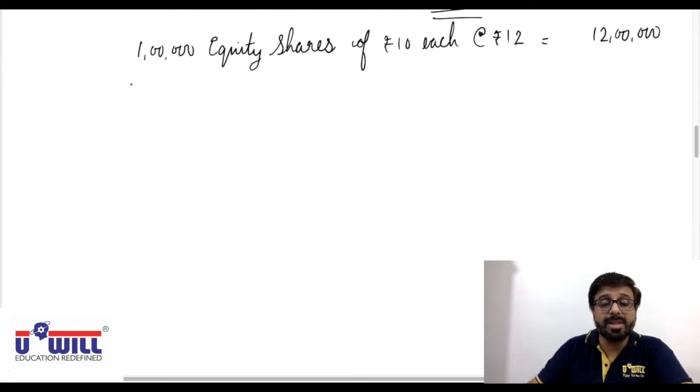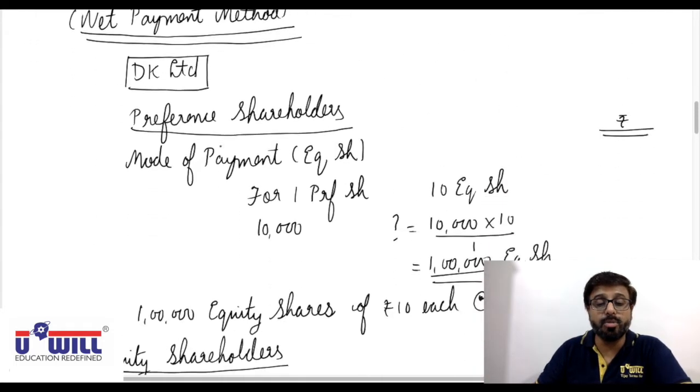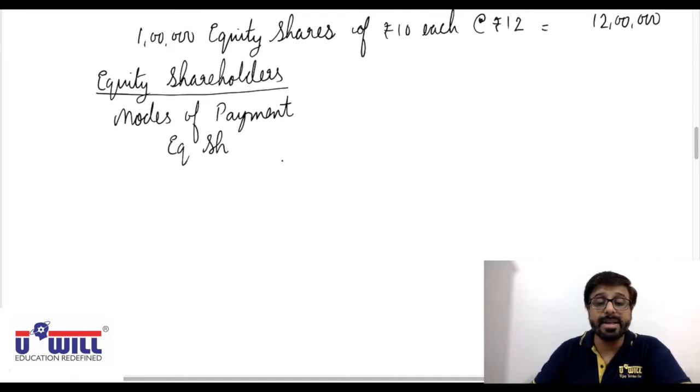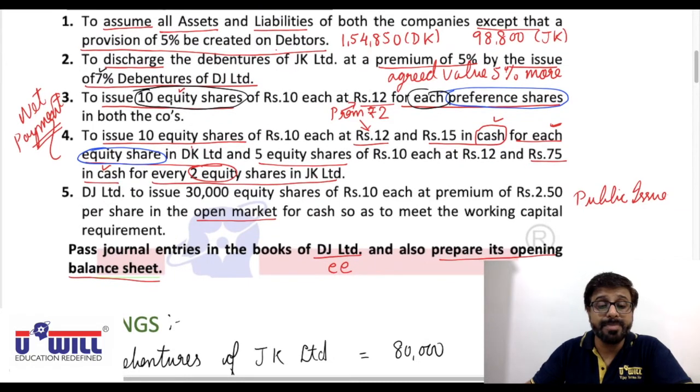After preference shareholders, equity shareholders. What payment are we making to equity shareholders? There are two modes of payment to equity shareholders. First is equity shares and second is cash. Now, how many equity shares? See here, adjustment 4: to issue 10 equity shares of 10 each at rupees 12 and rupees 15 in cash for,